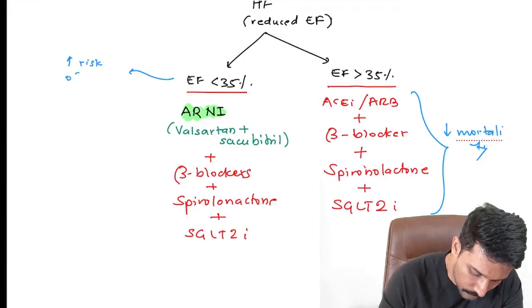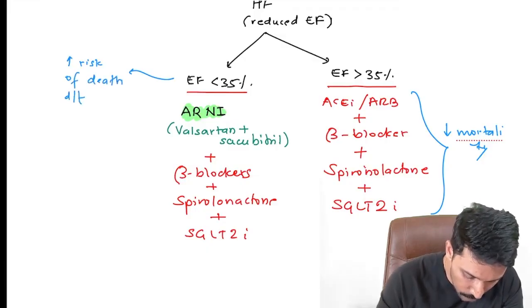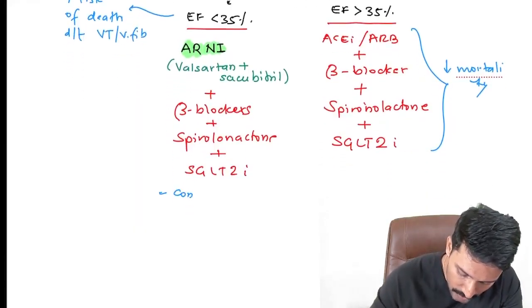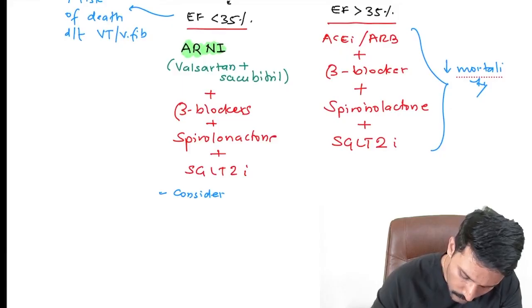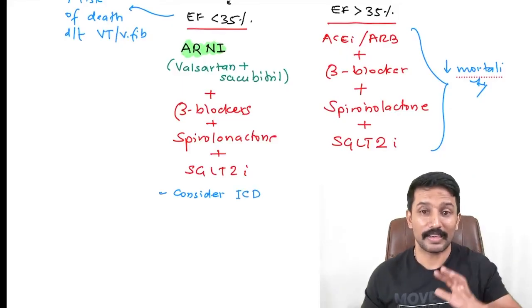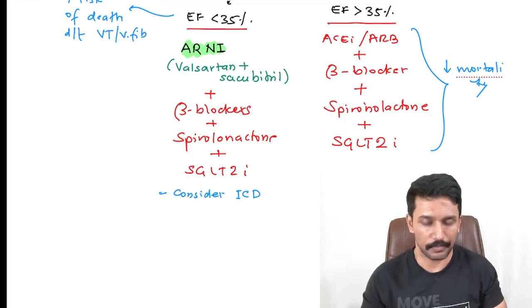Okay. Second, you should also remember that patients with ejection fraction less than 35% are at increased risk of death due to ventricular arrhythmias, VT or VFib. That's why in these patients we need to consider an implantable cardioverter defibrillator, because they're at increased risk of developing VT/VF. Lower the EF, higher the risk of VT/VF.